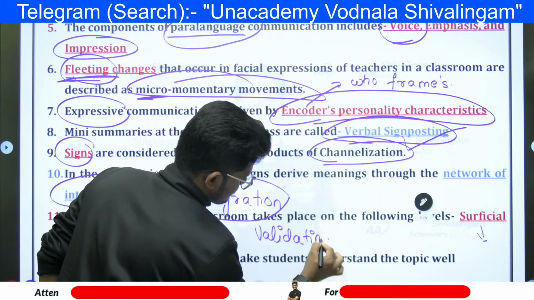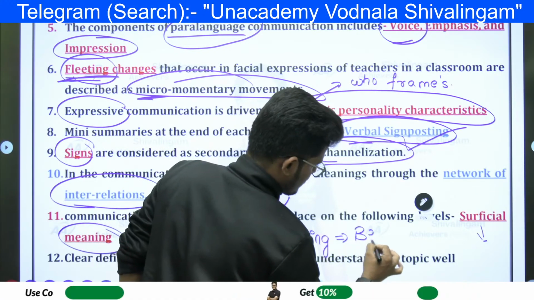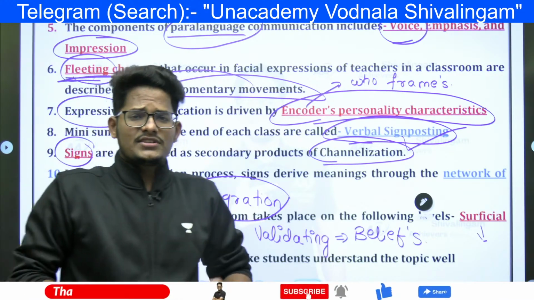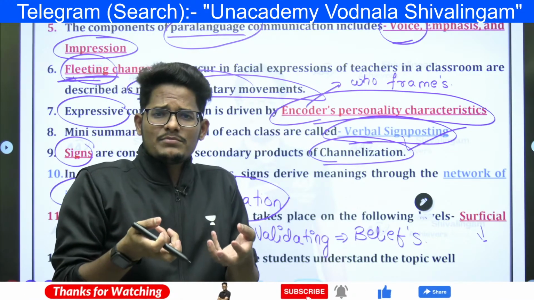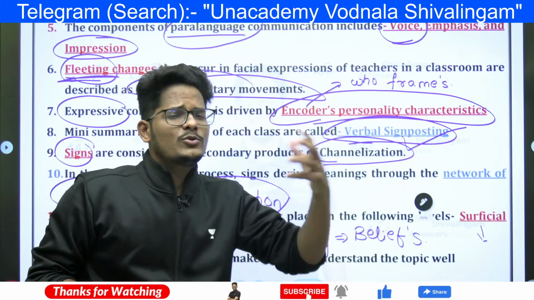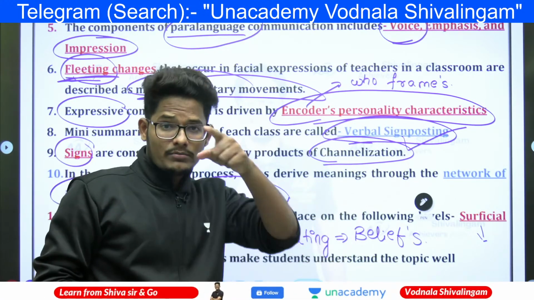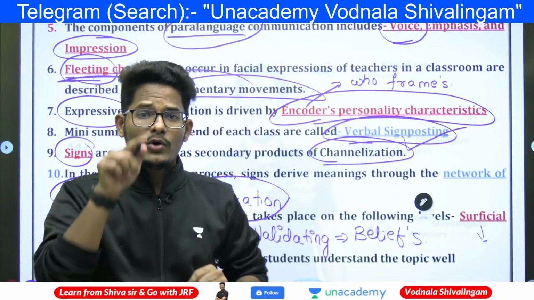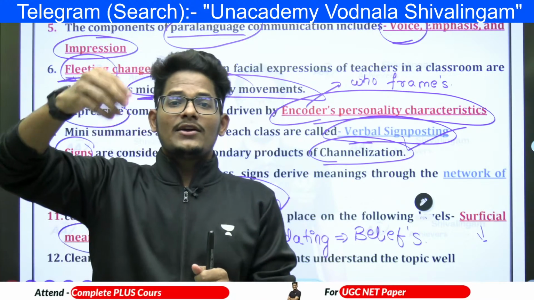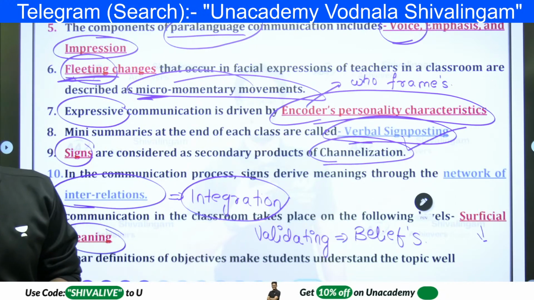In the validating level of communication, it is more about changing beliefs. You will interact with the teacher: Sir, usually in my life, I don't trust people. I don't like people who lie to me, I don't like people who do this or that, because I am not that kind of person. That is changing your belief, sharing your opinion with the teacher. You are trying to get validity for your opinion in front of your teacher. That comes under the validating level.